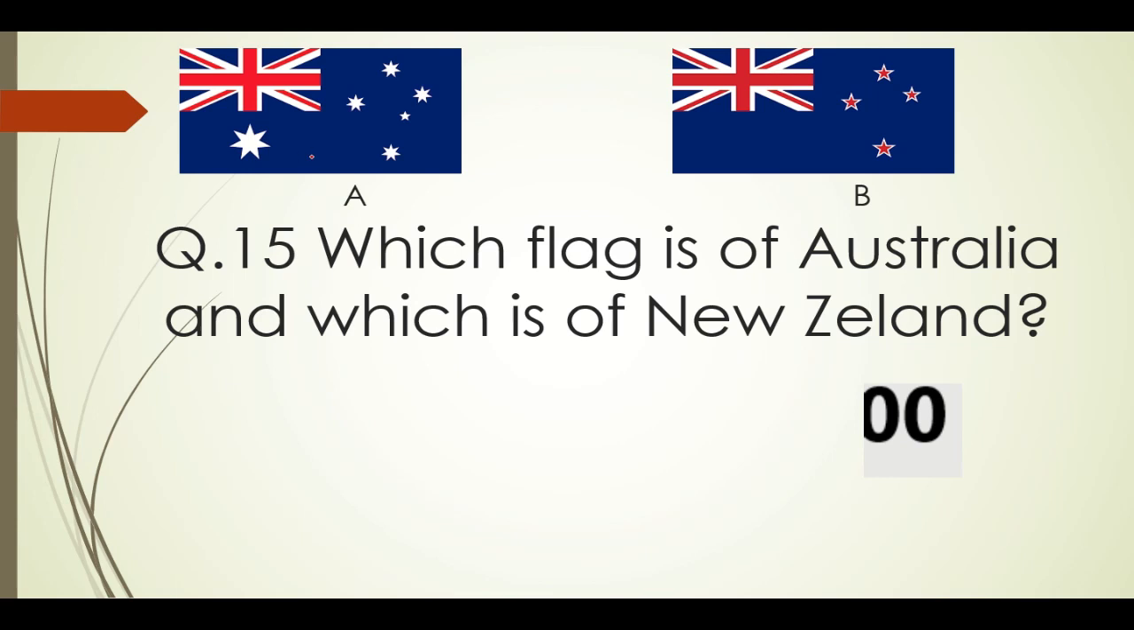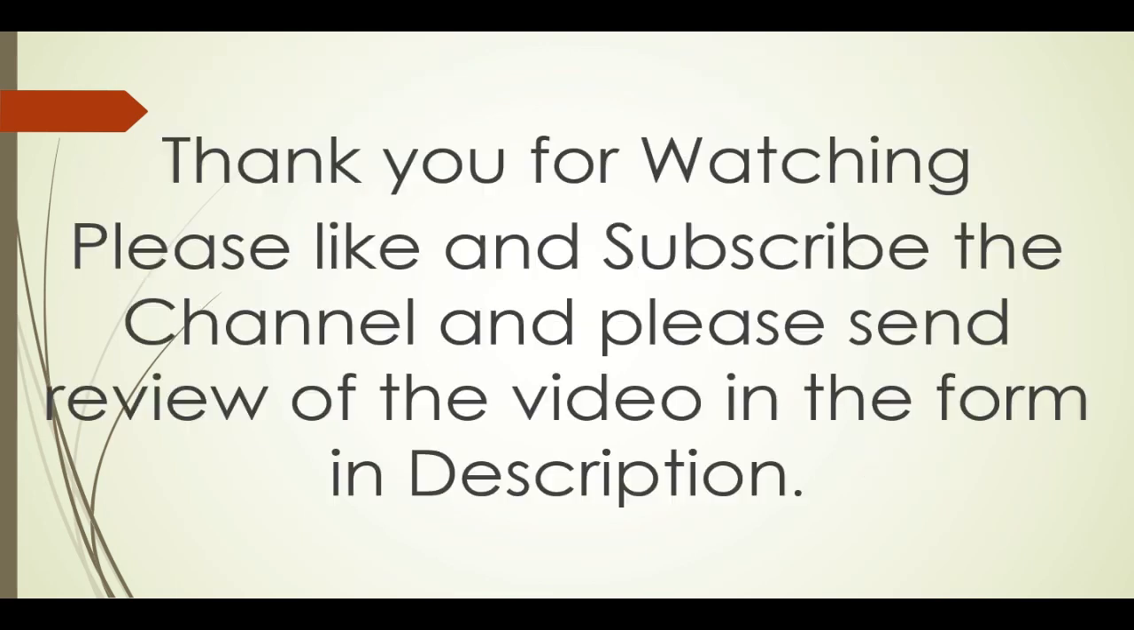The flag A is of Australia and B is of New Zealand. Though both look quite similar, they have a difference in the number of stars and also in the color. So just for remembrance, you can regard that Australia is bigger in size than New Zealand, hence it has more stars. So with the end of the last question, we also come to the end of the video.